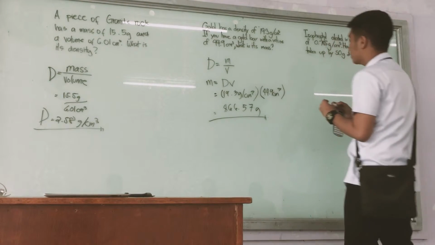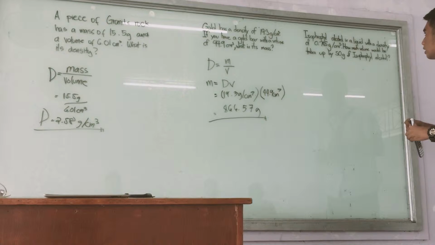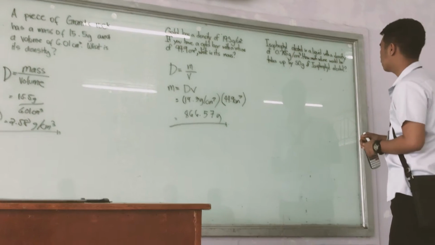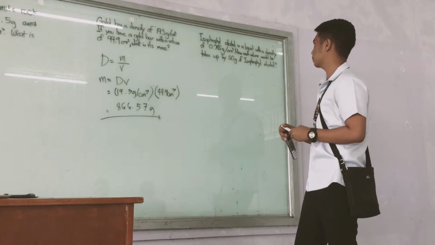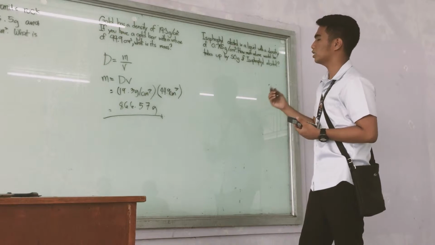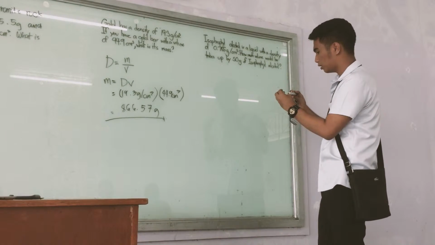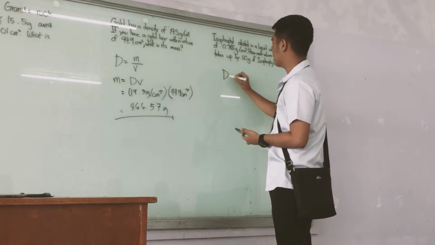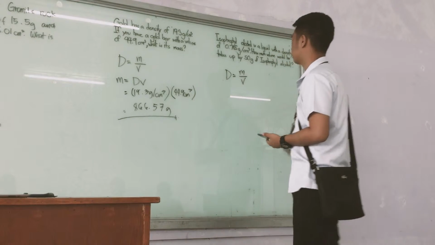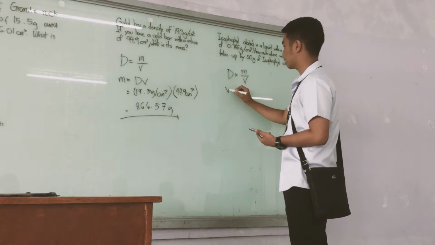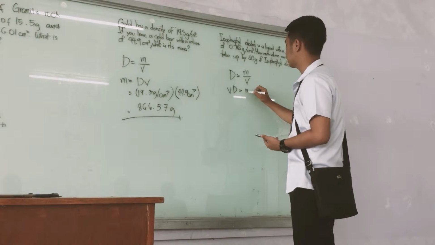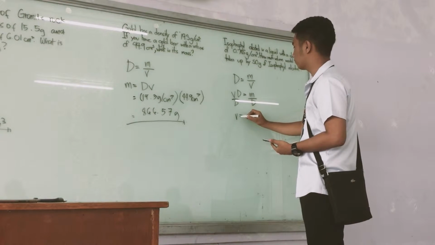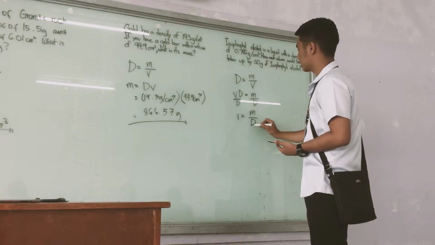The problem is isopropyl alcohol is a liquid with a density of 0.785 grams per cubic centimeter. How much volume would be taken up by 50 grams of isopropyl alcohol? So in this problem, you are going to find the volume of the isopropyl alcohol. So the formula of this is density equals mass over volume. Again, cross multiply, you will get volume times density equals mass. Then divide both sides by the density. So you will get the volume is equal to mass over the density.